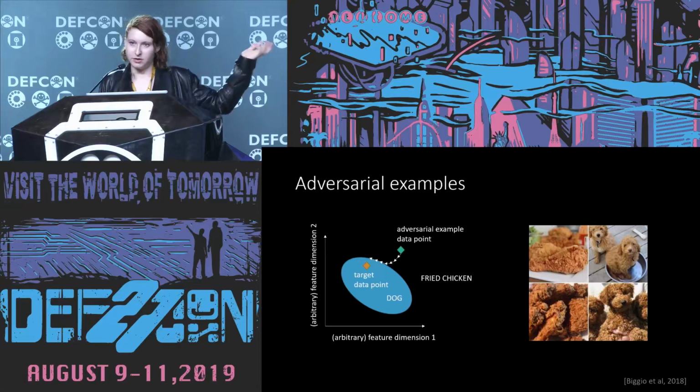So we've got this picture of these dogs and these fried chickens. And to your eyes, initially, it might not be that easy to tell which one of these is a dog and which one of these is a chicken. So in some way, there's kind of an analogy between adversarial examples and optical illusions. There's just something about the way that these images look that kind of wigs out your brain, and it turns out you can do something similar with AI.